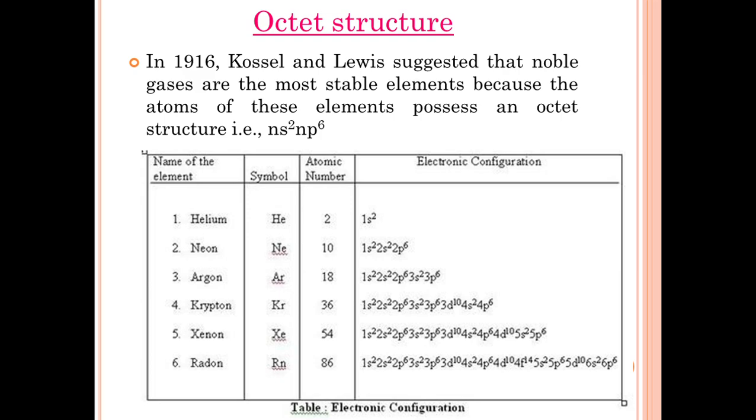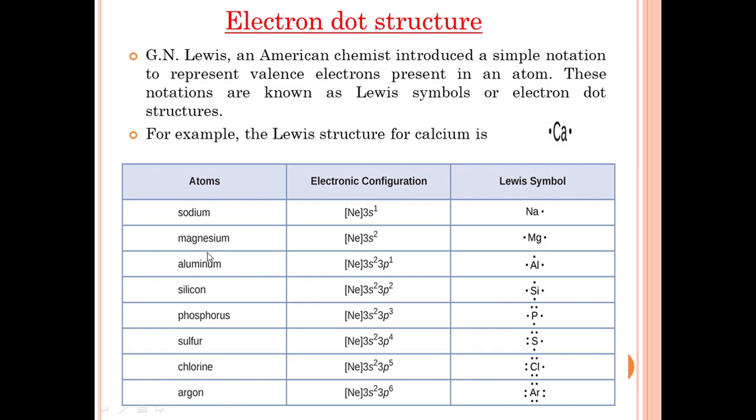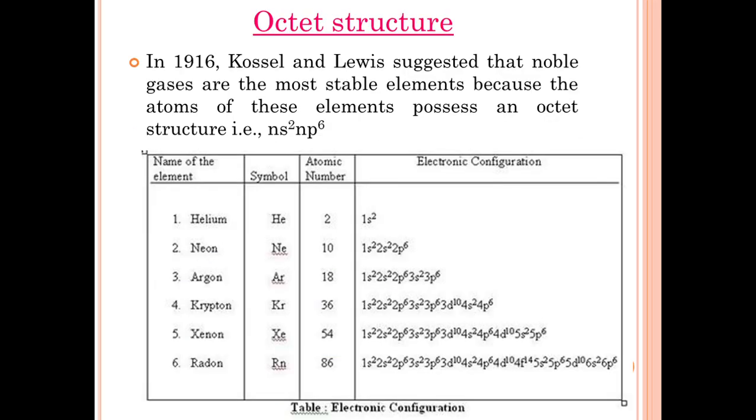It is generally represented as ns2 np6. In this table, there are the noble gases helium, neon, argon, krypton, xenon, radon. This is the symbol, this is the atomic number. Helium's electronic configuration is 1s2. Neon, atomic number 10, electronic configuration 1s2, 2s2, 2p6. Here the outermost shell is 2s2, 2p6. 2 plus 6, there are 8 electrons. It follows the octet rule.